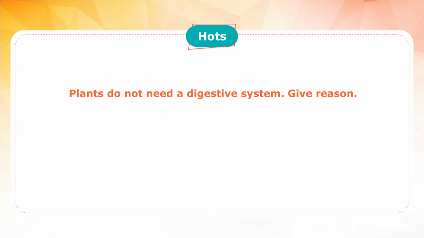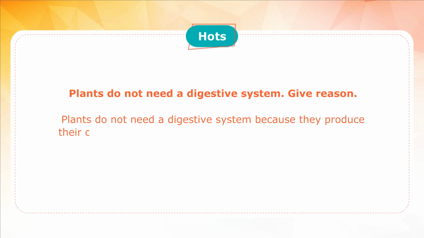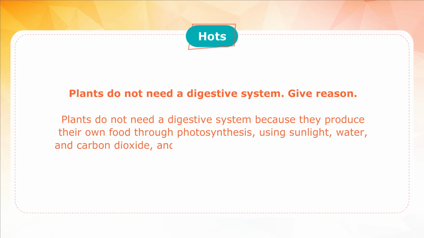HOTS. Plants do not need a digestive system. Give reason. Plants do not need a digestive system because they produce their own food through photosynthesis, using sunlight, water, and carbon dioxide and absorb nutrients directly from the soil.